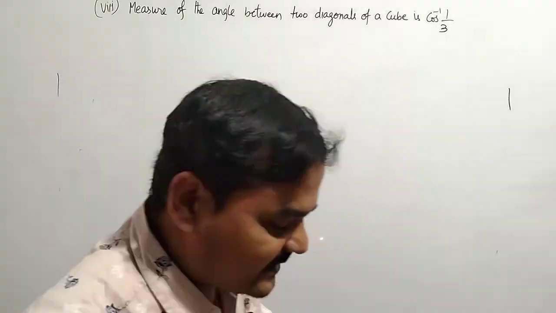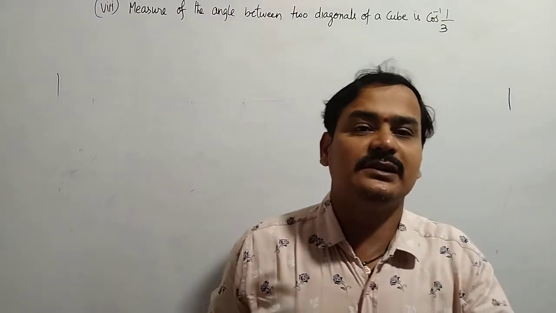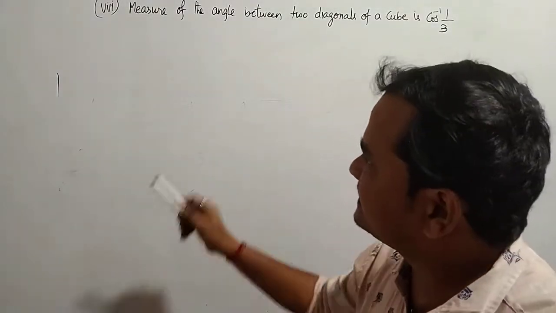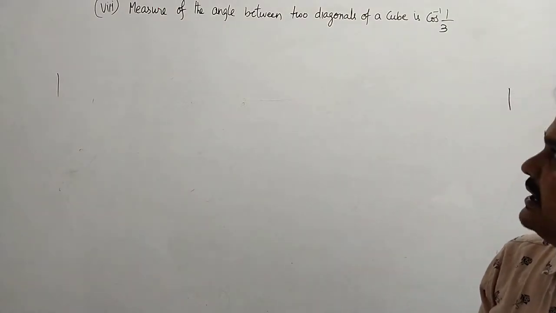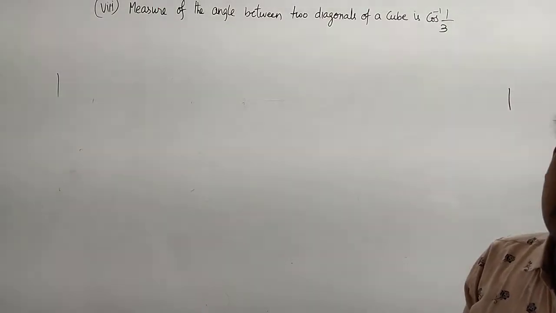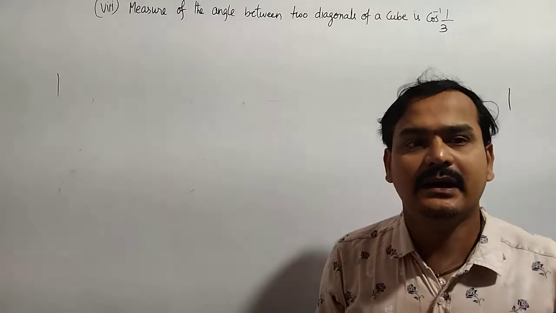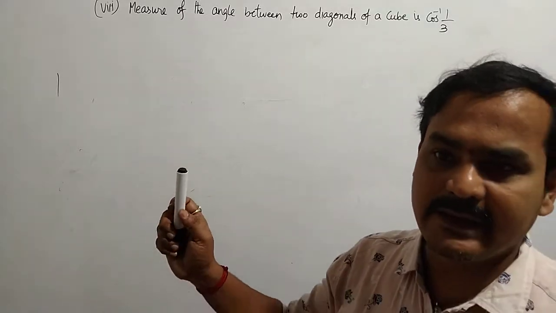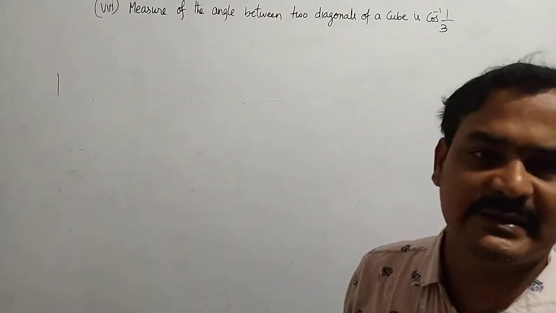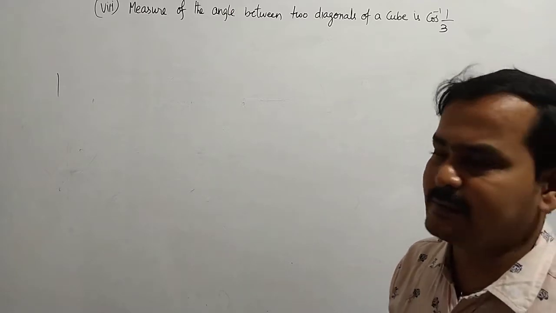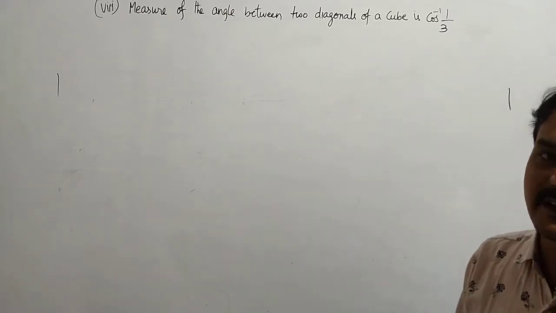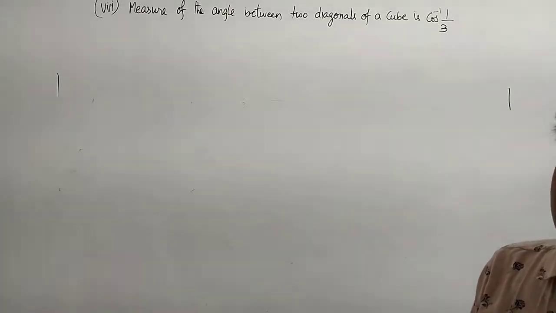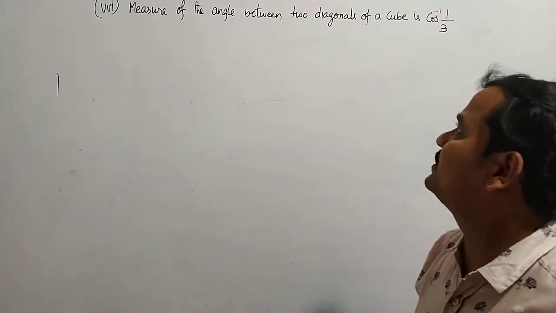This question is very important in both vectors and 3D, because the same question appears in 3D also. The measure of the angle between two diagonals of a cube is cos inverse of 1 by 3. We proved this theorem by the vector method also. In 3D it comes in the first exercise, and in vectors it comes in the second exercise using the dot product concept. So first of all, what is the meaning of a cube?